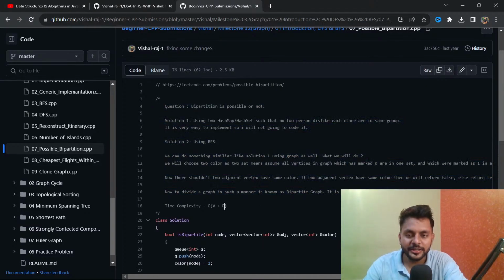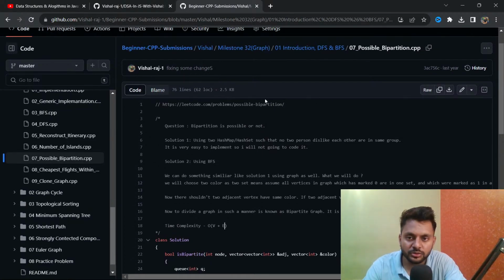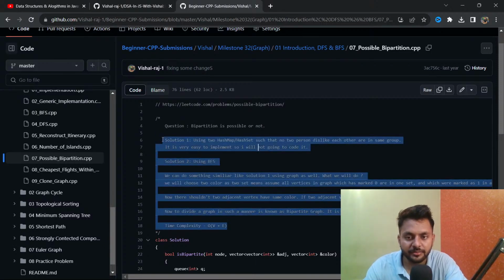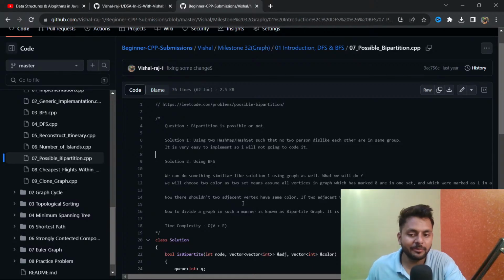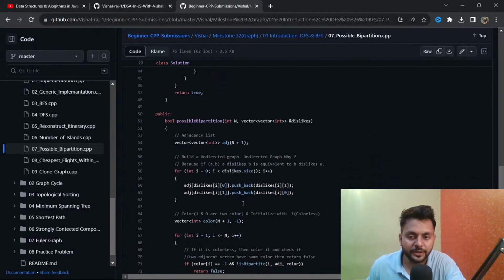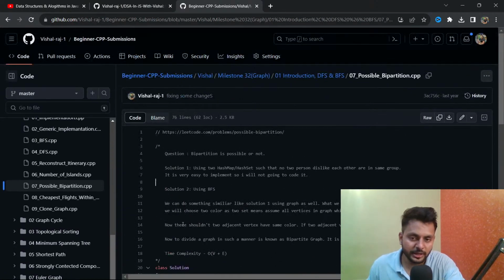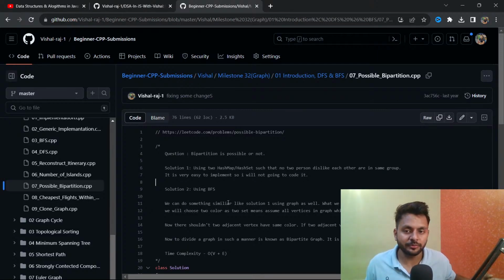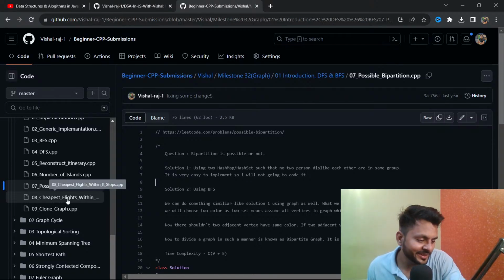Now, if I solved this question 3 years back and just copy paste it and try to solve it right now, maybe I am able to solve it, maybe I am not. But once I read this, because I have written it for myself, with the help of this note I am able to solve it without seeing the code. I don't even need to see the code. Once I see this text, I can solve it. So this is how you should also save your code.